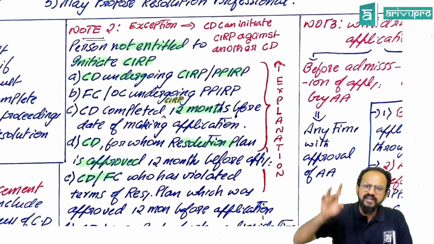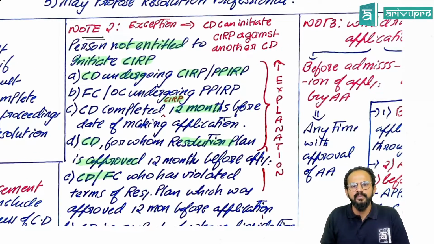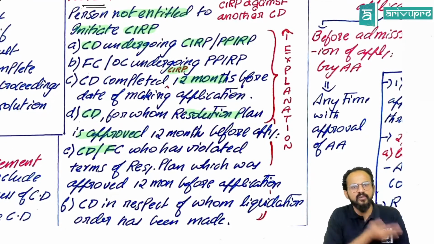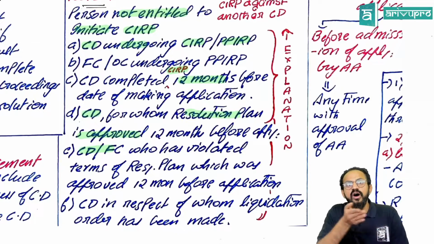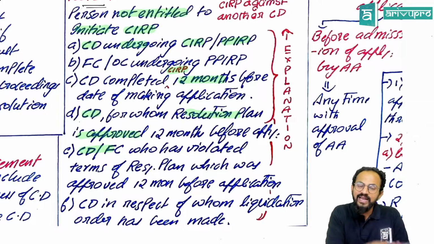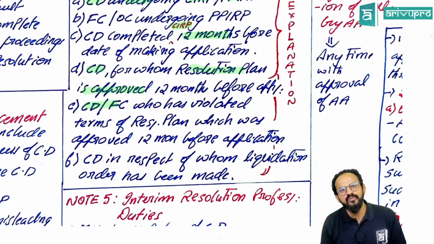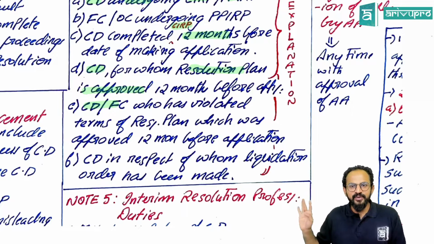So remember: a CD undergoing CIRP or PPIRP, or a financial or operational creditor undergoing PPIRP, a CD that completed CIRP within 12 months, or a resolution plan violated 12 months before. Remember those three things, or a corporate in respect of whom liquidation has been started. Easy to remember, all of you.